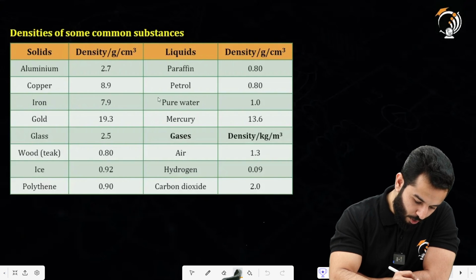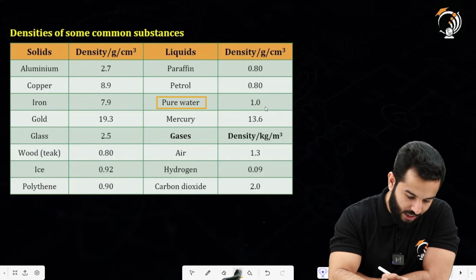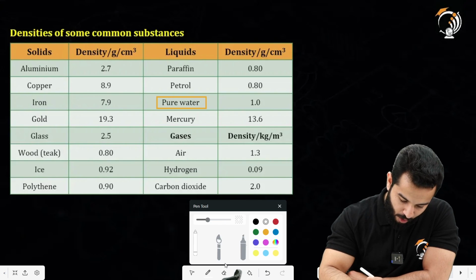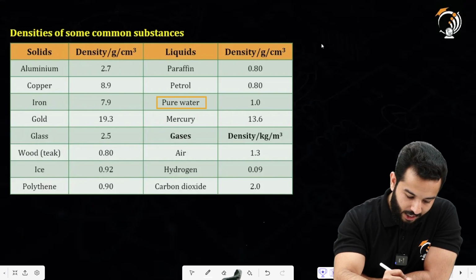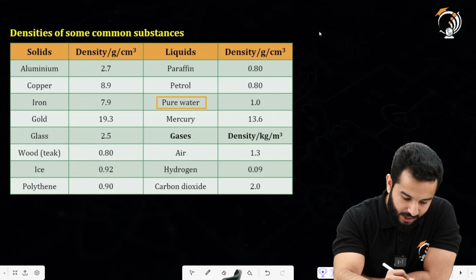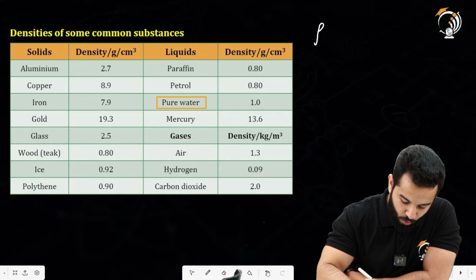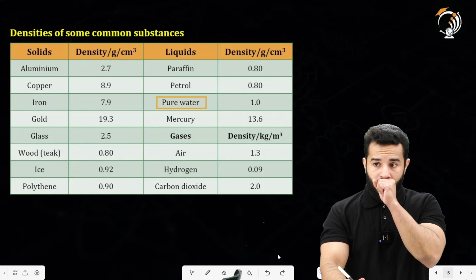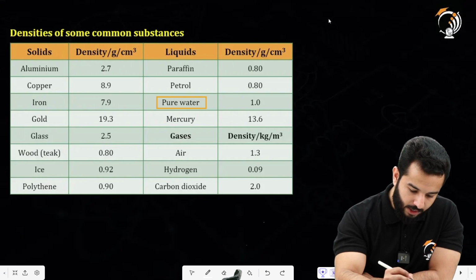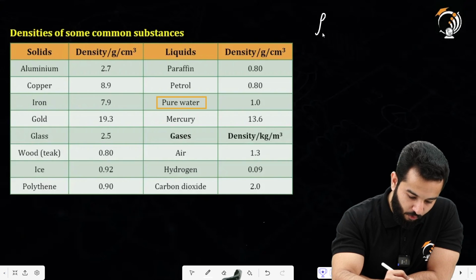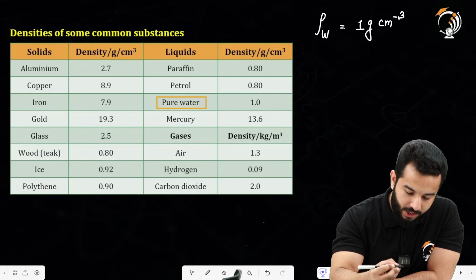Out of all of these things, you must remember the density of pure water. The density of pure water is actually 1 gram per centimeter cube. Or if you want to convert it, let's talk about the density of water. Sometimes we denote density with the symbol rho. So rho is 1 gram per centimeter cube, and if you want to convert it into kilogram per